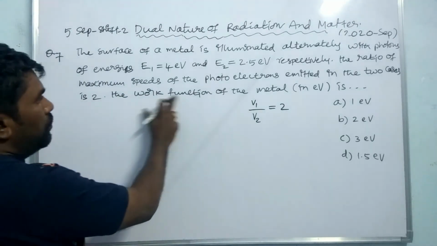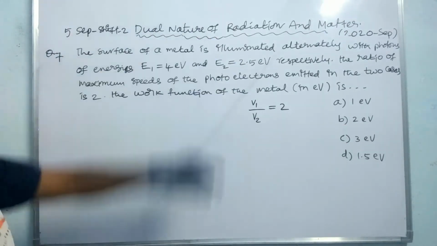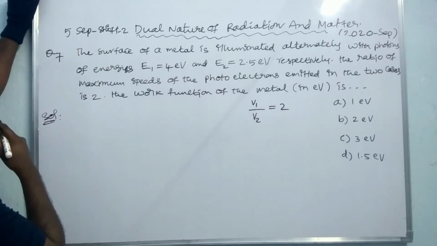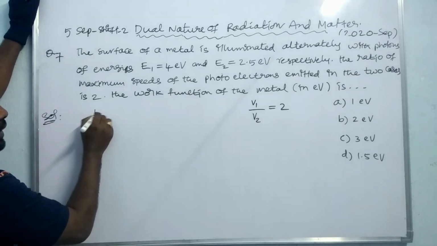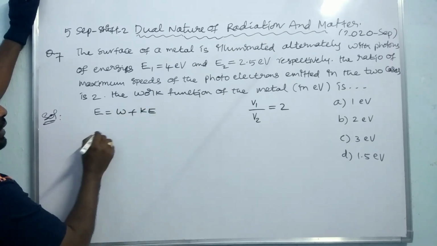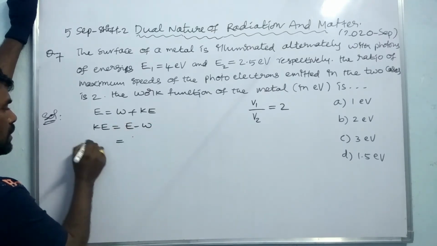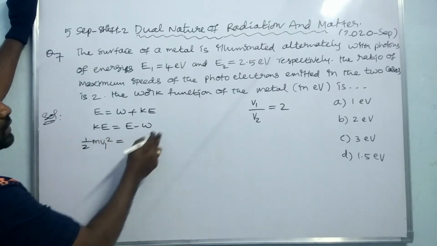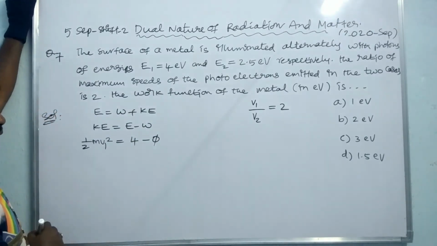The work function of the metal in electron volts. What is the work function of the metal in this case? Right. So here, from Einstein's photoelectric equation, the energy is equal to work function plus kinetic energy. Kinetic energy is equal to E minus W, where E is the energy. It is half m v1 square in the first case. What is the energy in the first case? The energy E1 is 4 eV minus work function, that is W.